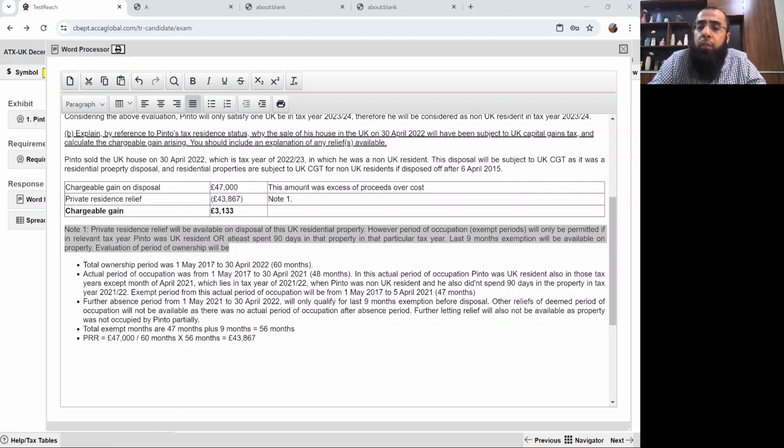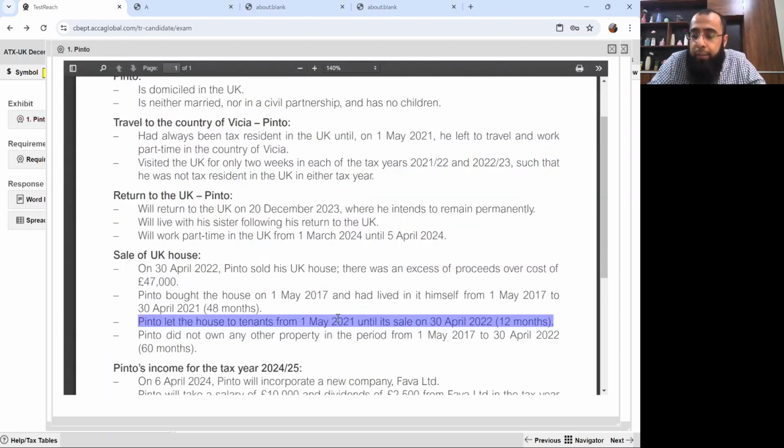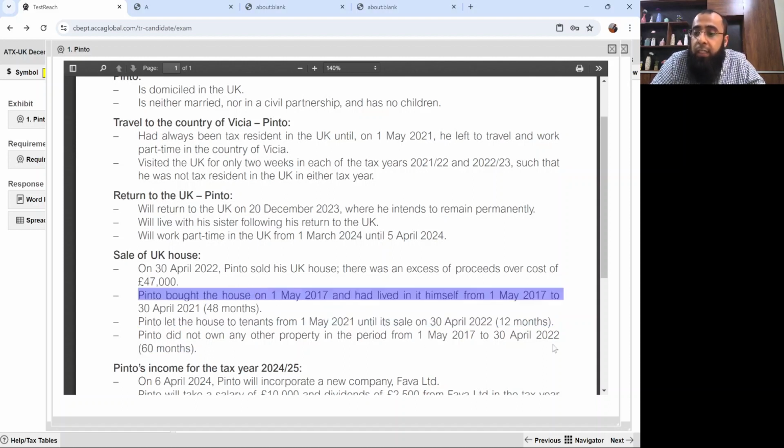Last 9-month exemption will always be available. Now, total ownership period is 60 months. That was given in the question, clearly written. The examiner was so clear in this question that he didn't ask the students to count the basic months. The total ownership period was 60 months from 1st May 17 when he bought the house until he disposed of it on 30th April 22.